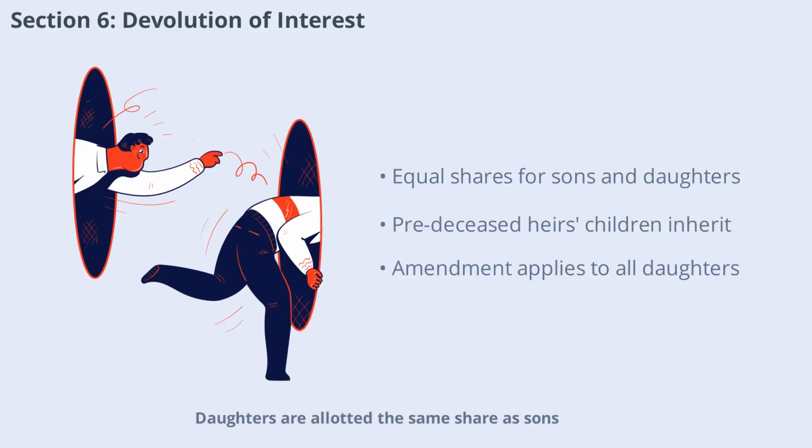Daughters are allotted the same share as sons. Shares of predeceased sons or daughters are passed to their surviving children. The Act ensures that property division reflects equality, and any partition or testamentary disposition before December 20, 2004 remains unaffected. The amendment applies to all daughters, regardless of when they were born, reinforcing gender parity.